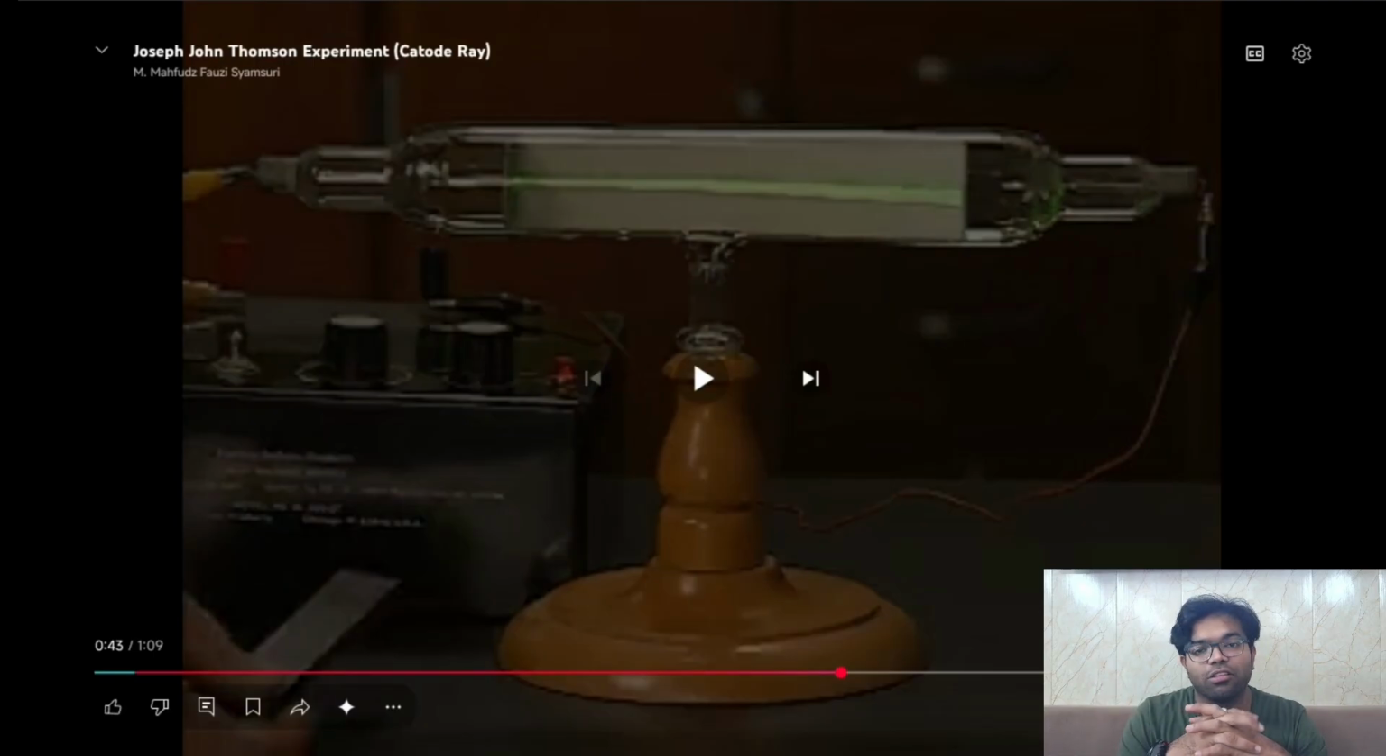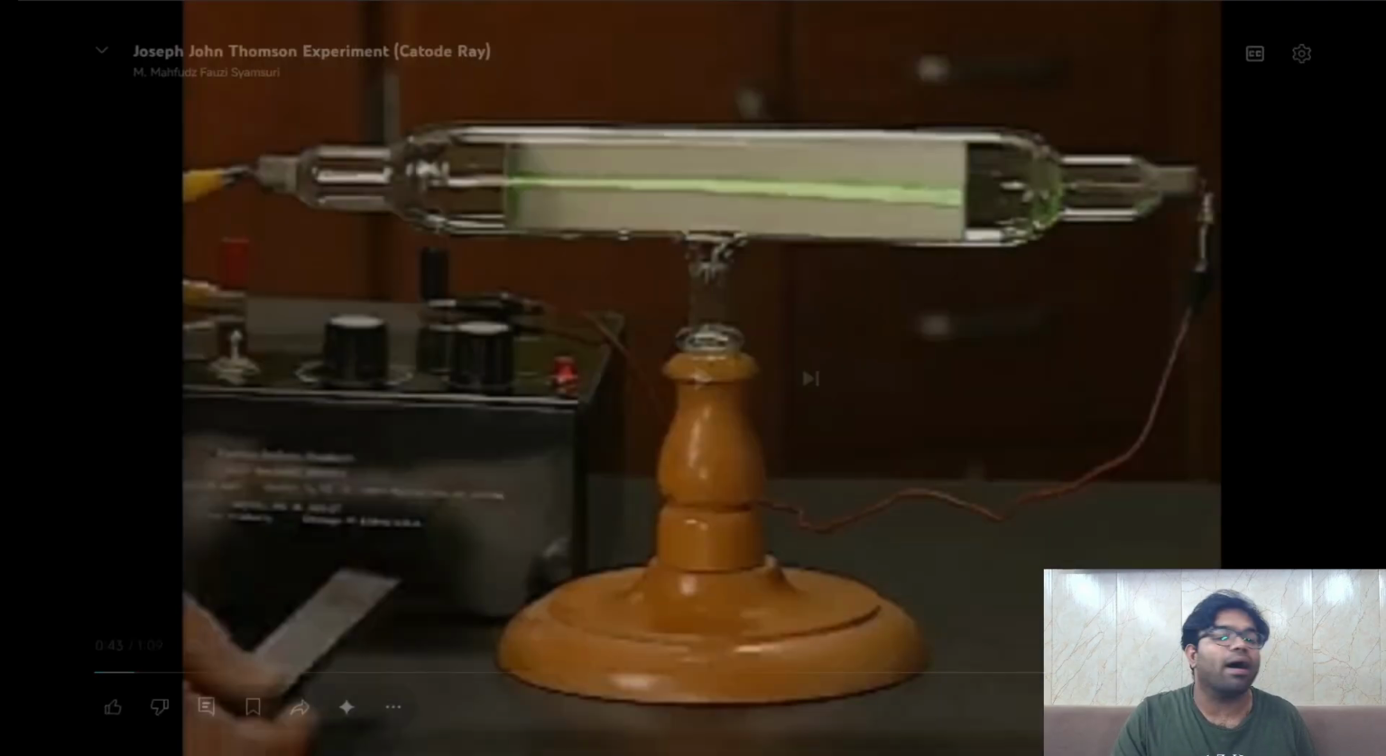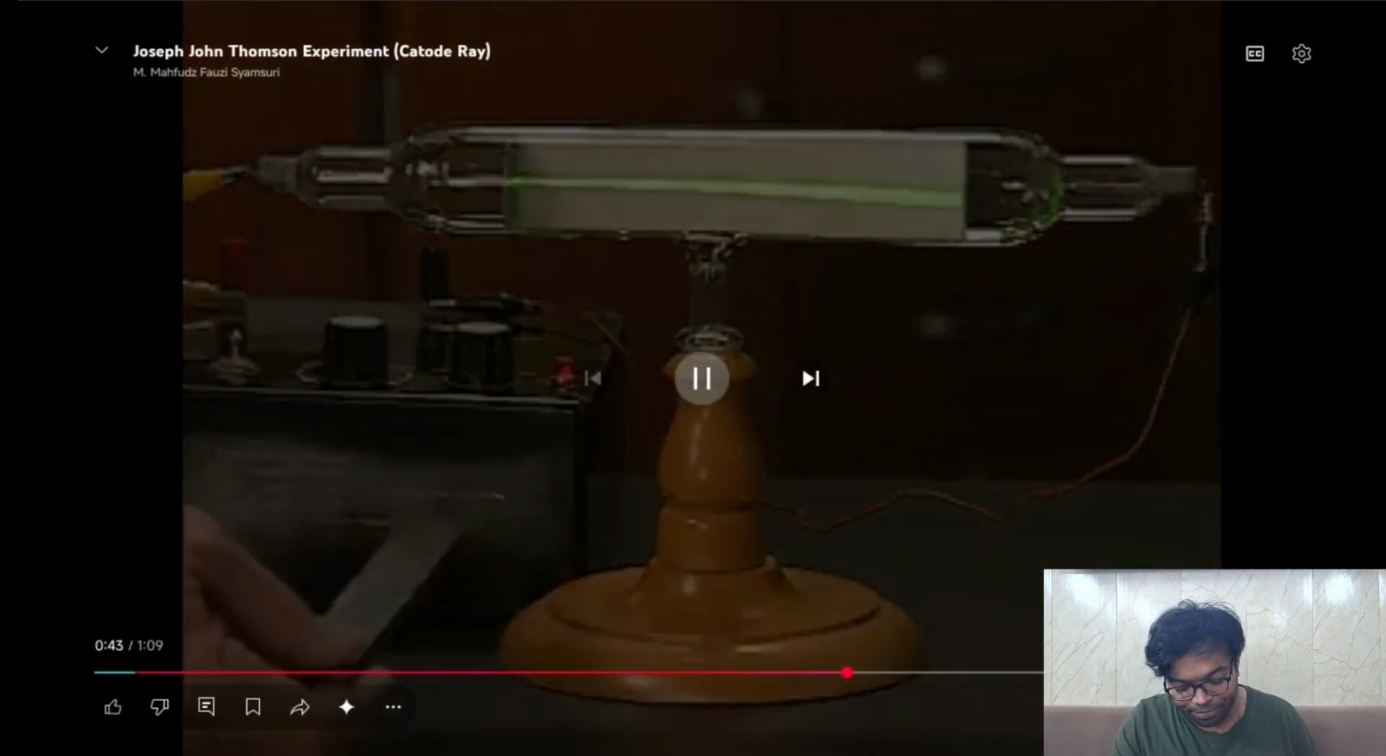Now, what is the electron's charge? It's a negative charge, right? Yes, it's 1.6 times 10 to the minus 19 coulombs, but it's a negative charge. So a negative charge would get attracted by a positive plate, right? So if you place an electric field here, the path of the cathode rays, or the electrons, would actually deviate. Now we are going to see this person show us how the path of the electron deviates.